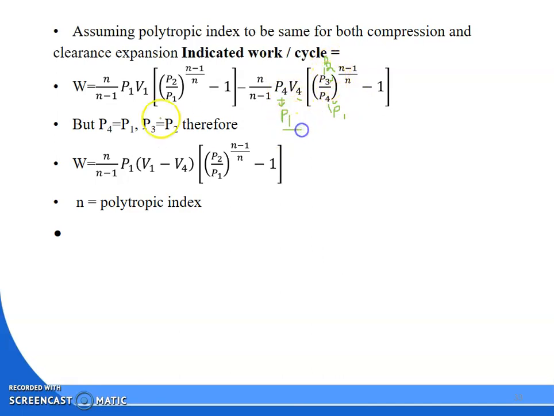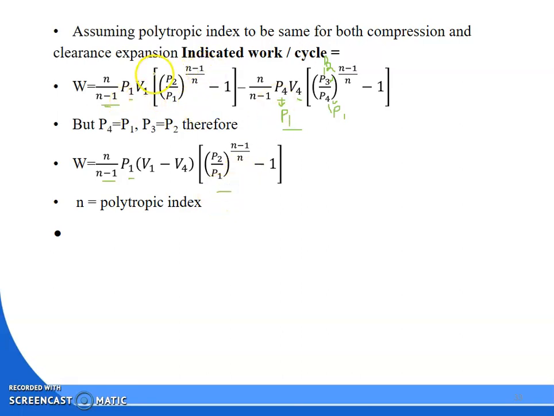So here we have P1 and P1, n by n minus 1, and P2 by P1 to the power (n minus 1) by n, minus 1. Here also P2 by P1 to the power (n minus 1) by n, minus 1. So we can take the common terms: n by n minus 1 we are taking common, P1 we are taking common, and another one, P2 by P1 to the power (n minus 1) by n minus 1, I am taking common.